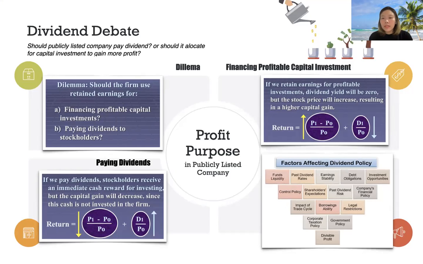There are factors that affect dividend policy: funds liquidity, past dividend rates, earning stability, debt obligation, investment opportunities, control policy, shareholder expectation, past dividend risk, company's financial policy, impact of trade cycle, borrowing ability, legal restriction, corporate taxation policy, government policy, and divisible profit.